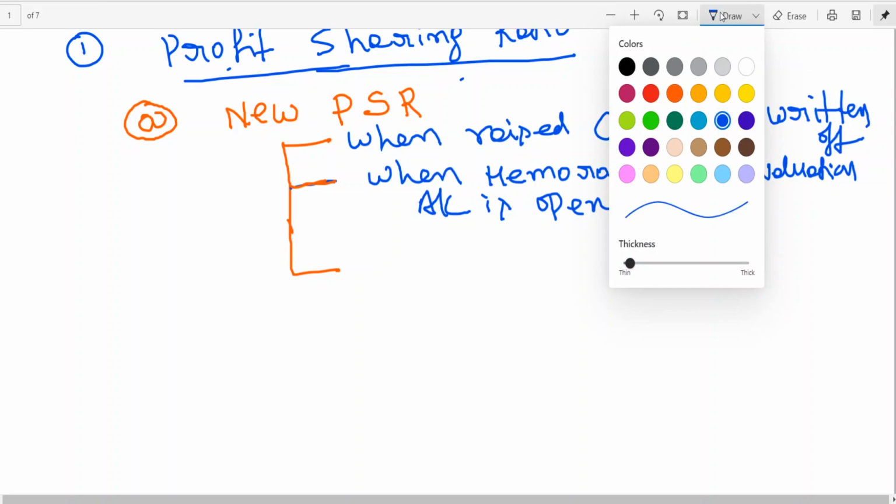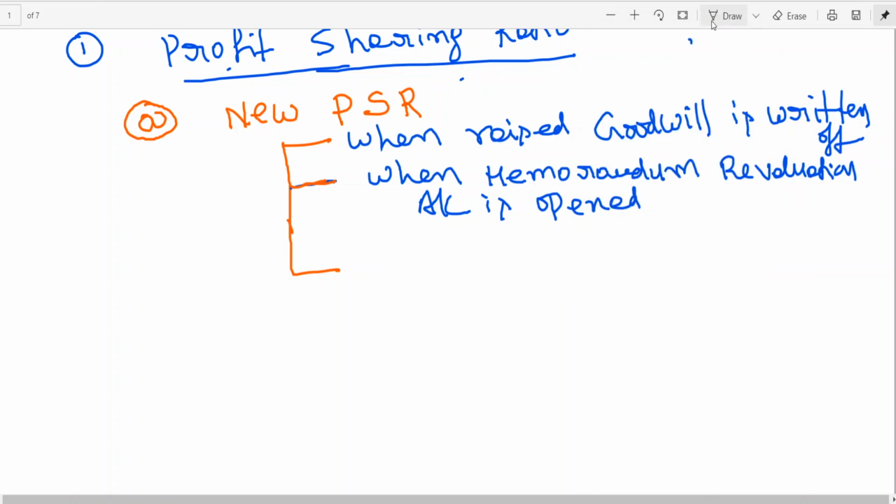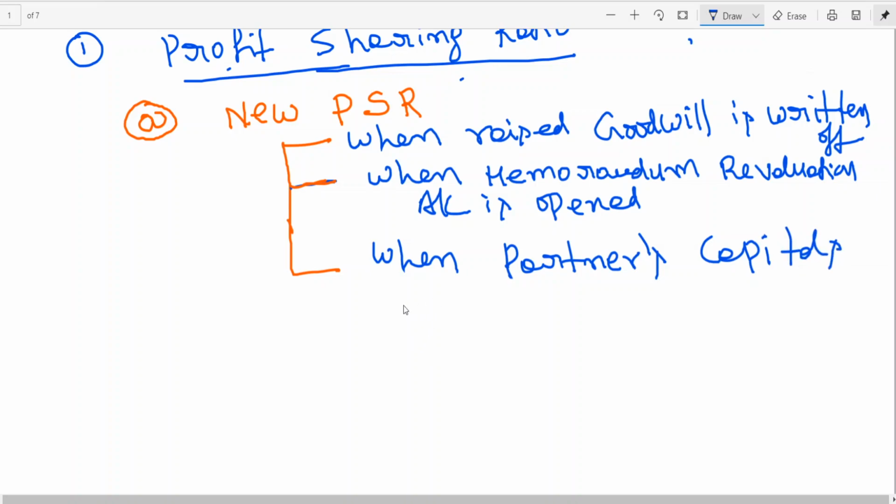Then, when partners' capitals are changed, that is, when partners' capitals are adjusted. We will be discussing these two things later on. This we have already discussed in the goodwill chapter. These two things I will be explaining in due course of time.